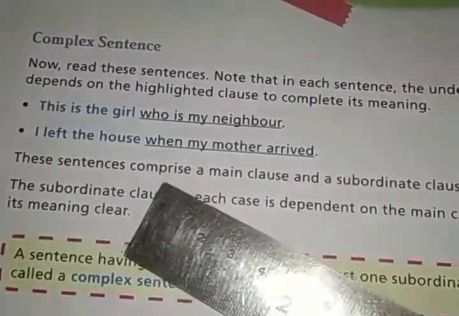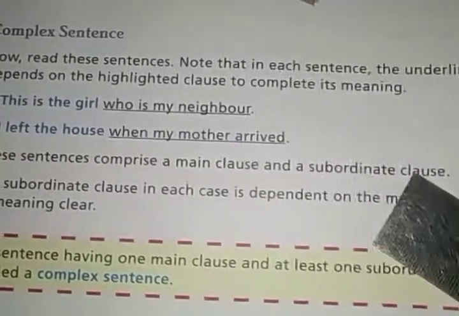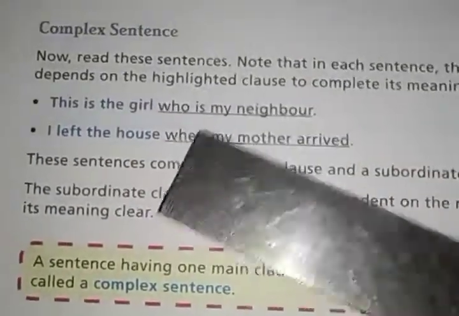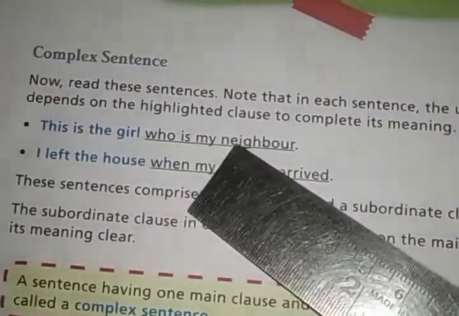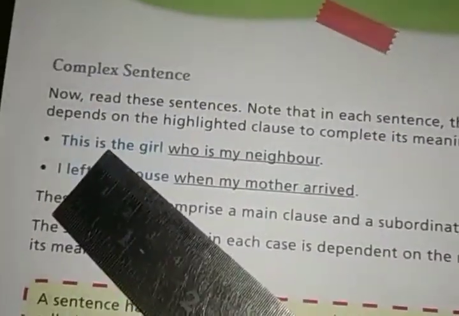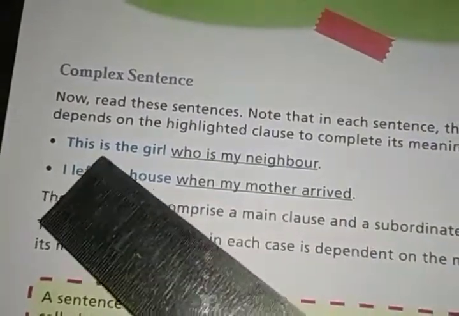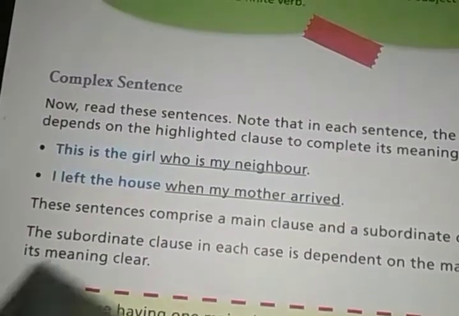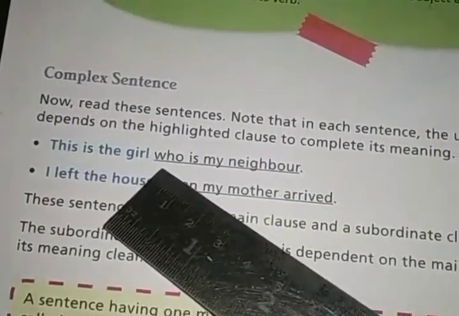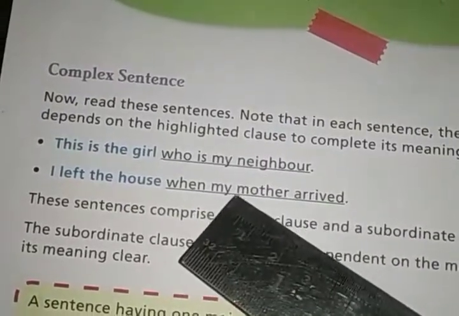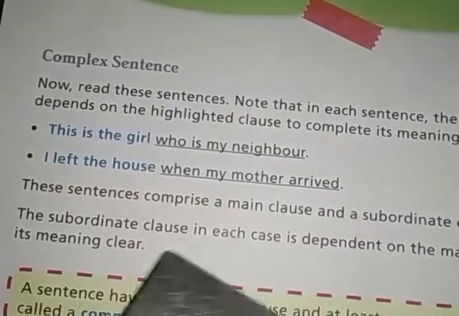These sentences comprise a main clause and a subordinate clause. In these sentences there are two clauses, and one clause is dependent upon the other clause. The underlined clause is dependent upon the highlighted clause to carry the meaning, which means without the highlighted part the underlined part cannot carry a meaning.